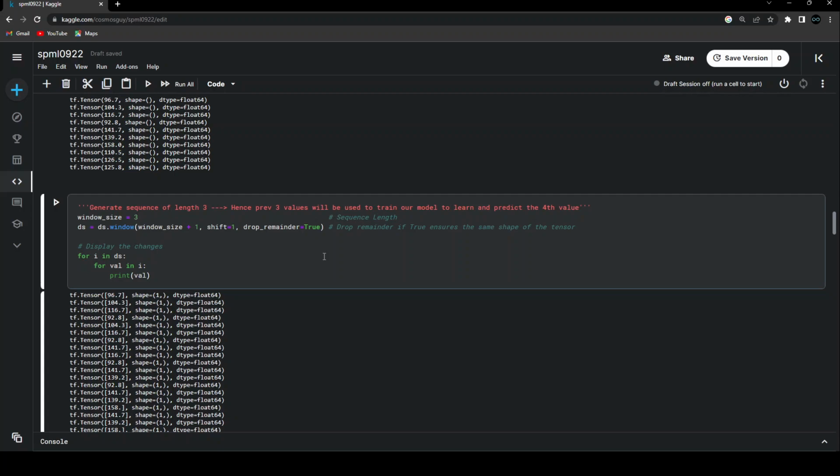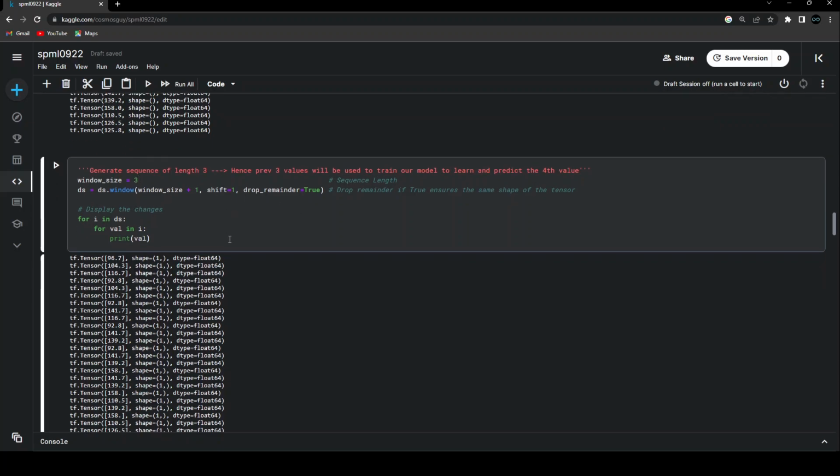Now, displaying the changes after doing this, this is what we are trying to get: 96.7, 104.3, 106.7 and 92.8. Now this is one full window. You can see that again the values start from 104, then 116, then 92, and then the new value 141.7. Now again my data will continue from this third point. I keep on sliding my windows by one unit.